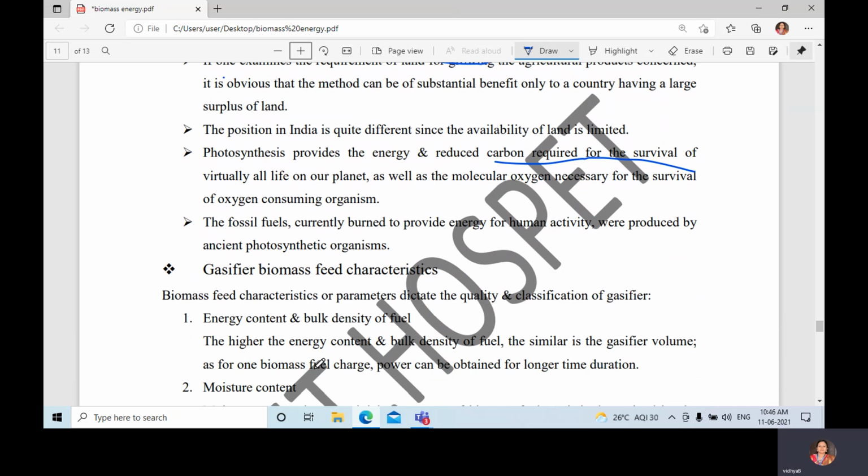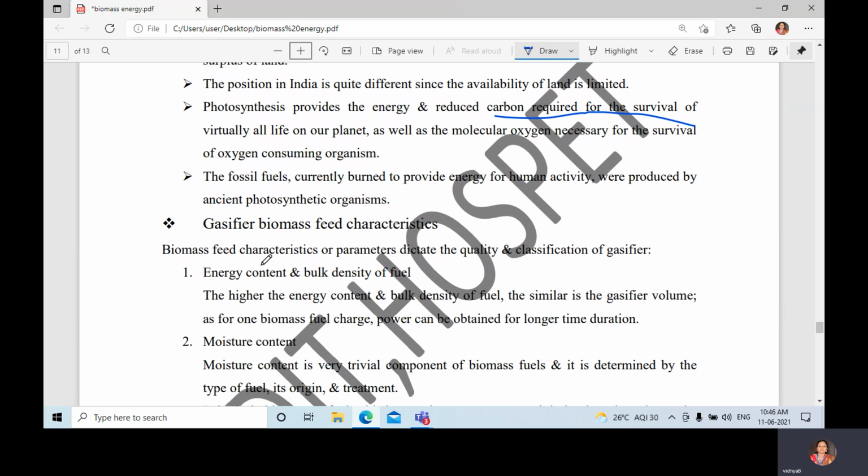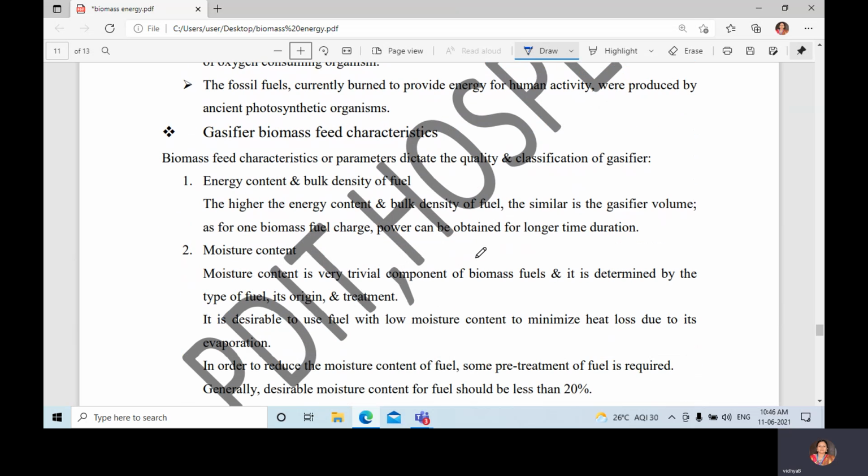Next is gasifier biomass feed characteristics. Biomass feed characteristics or parameters dictate the quality and classification of the gasifier. The first is the energy content and bulk density of a fuel. The higher the energy content and bulk density of a fuel, the smaller is the gasifier volume.